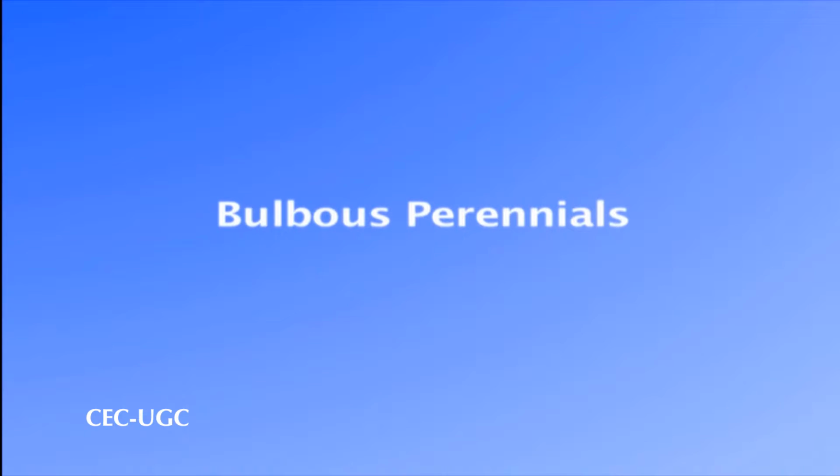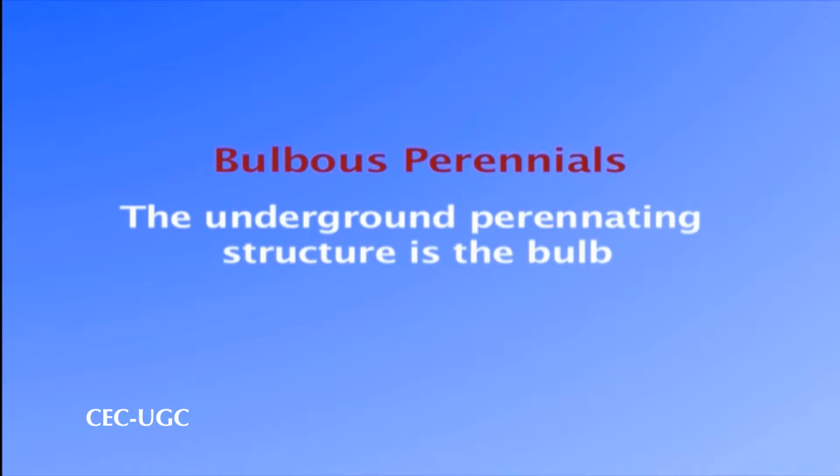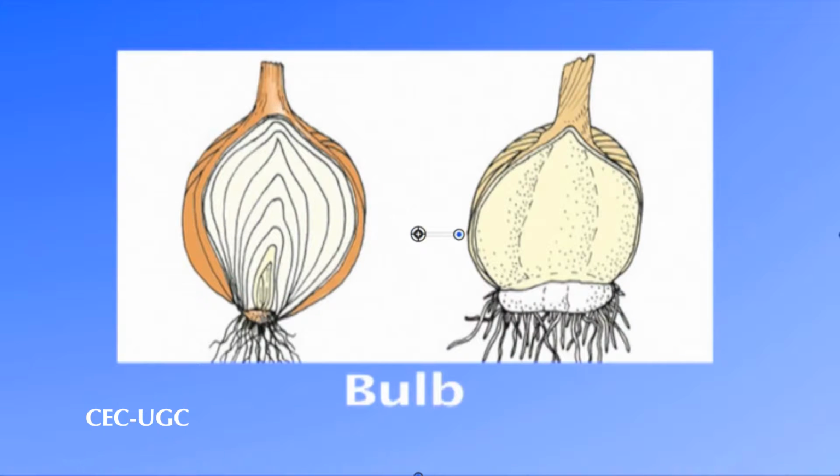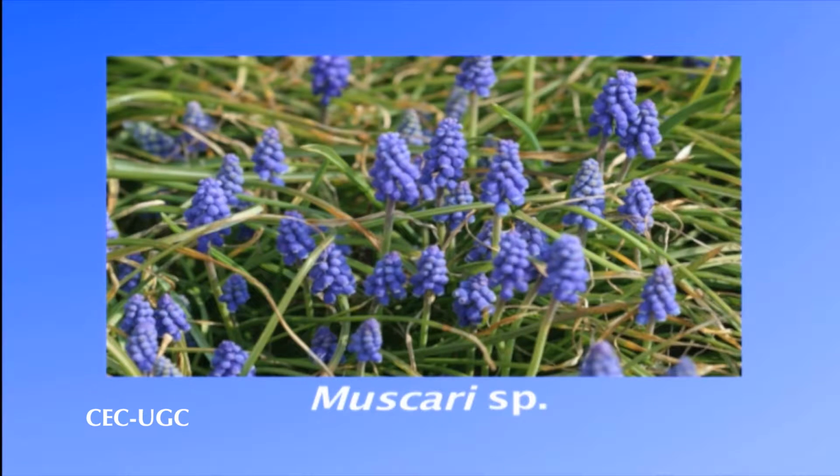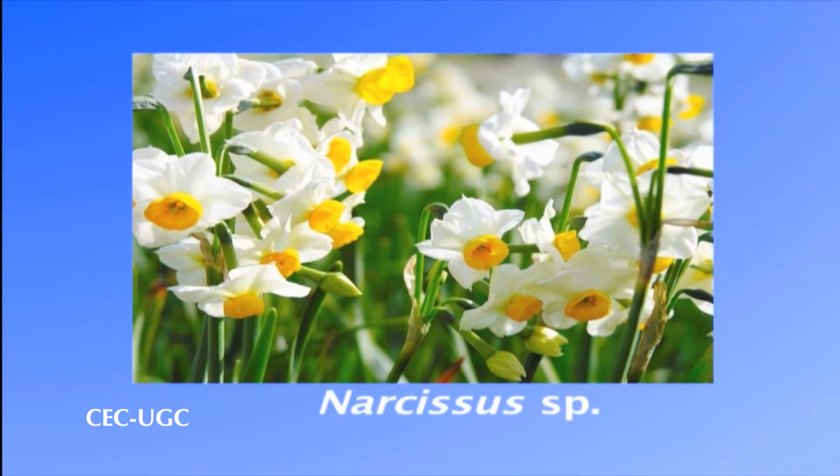Another type of herbaceous perennials are the bulbous perennials. The plants having an underground modified shoot or bulb as a perennating structure are called bulbous plants or bulbous perennials. The bulb consists of a modified stem base and modified leaves which act as food storage organs. The roots arise from the lower side of the stem base or disc and the stem and leaves from the upper side. The common bulbous perennials are allium, tulipa, muscari, lilium and narcissus.